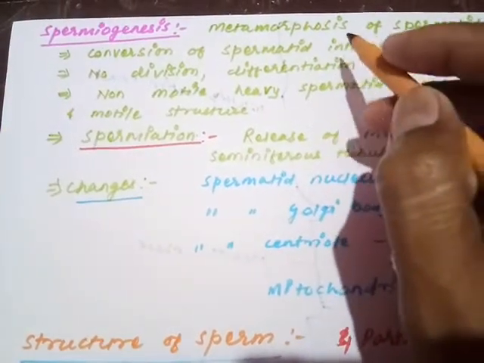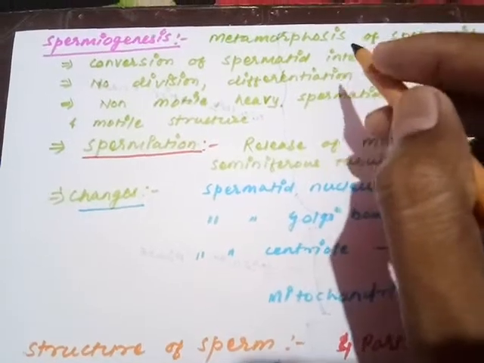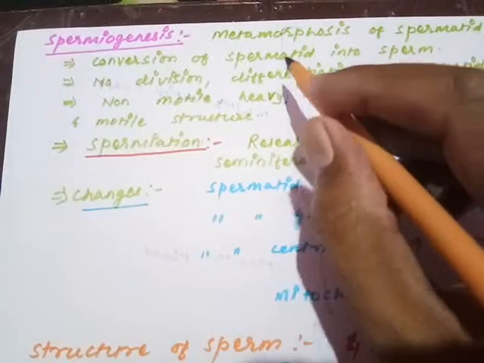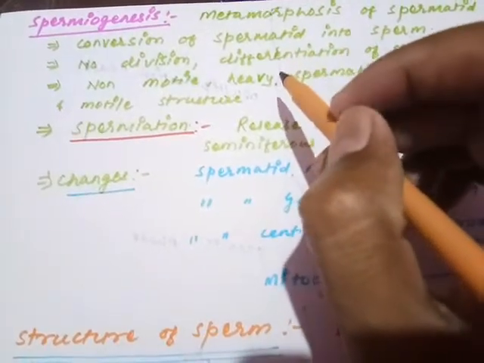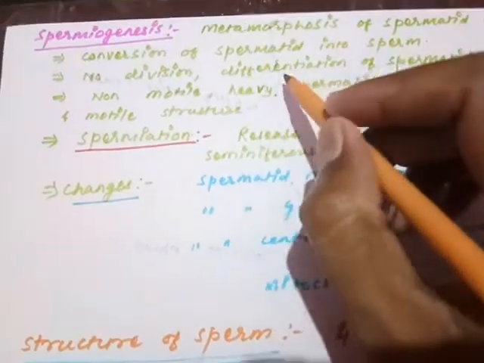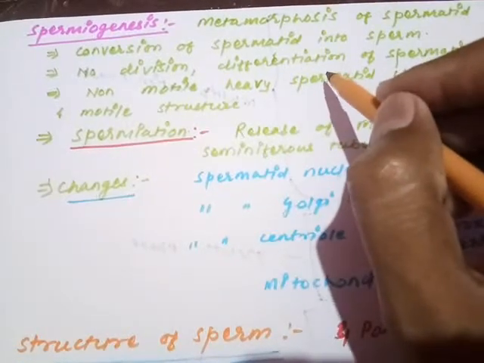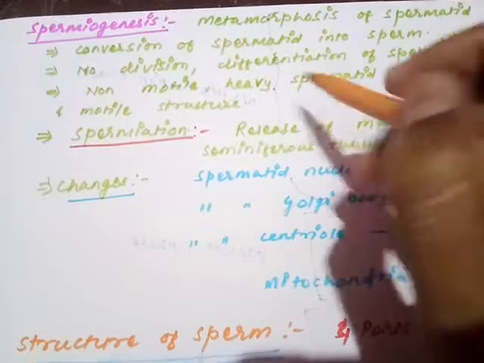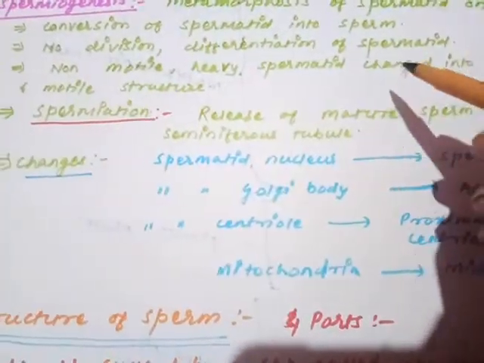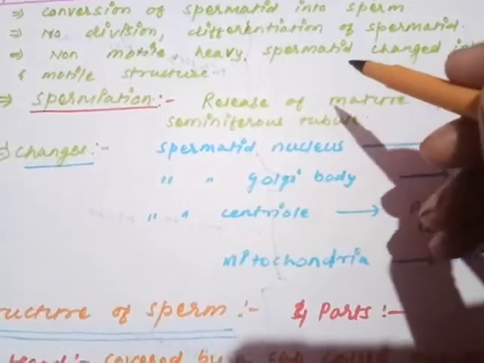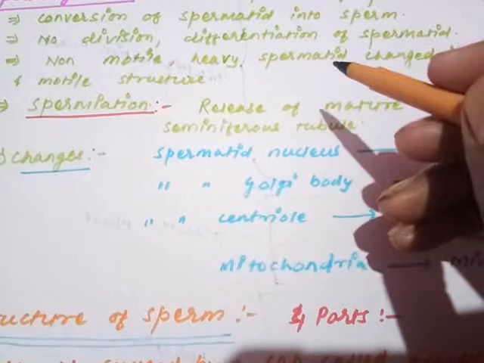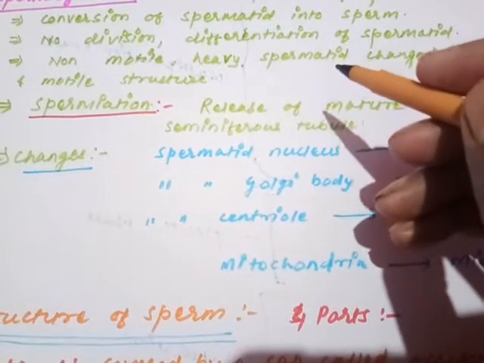How is that going on? Here there is no division involved. Remember, spermiogenesis is not a process where division is required, so there is no division. Only the differentiation of the spermatid leads to the development of a structure called the sperm. What kind of changes are observed during the differentiation of spermatid into the sperm?